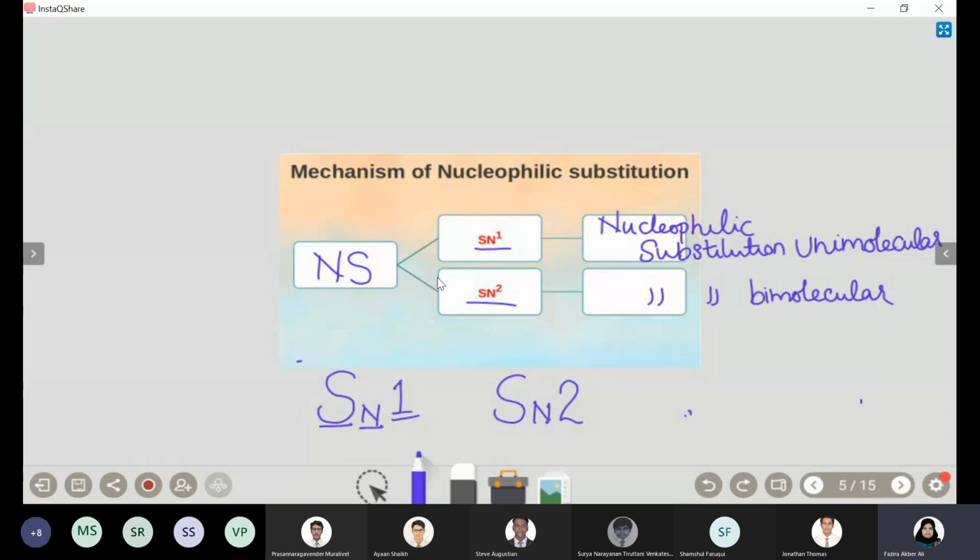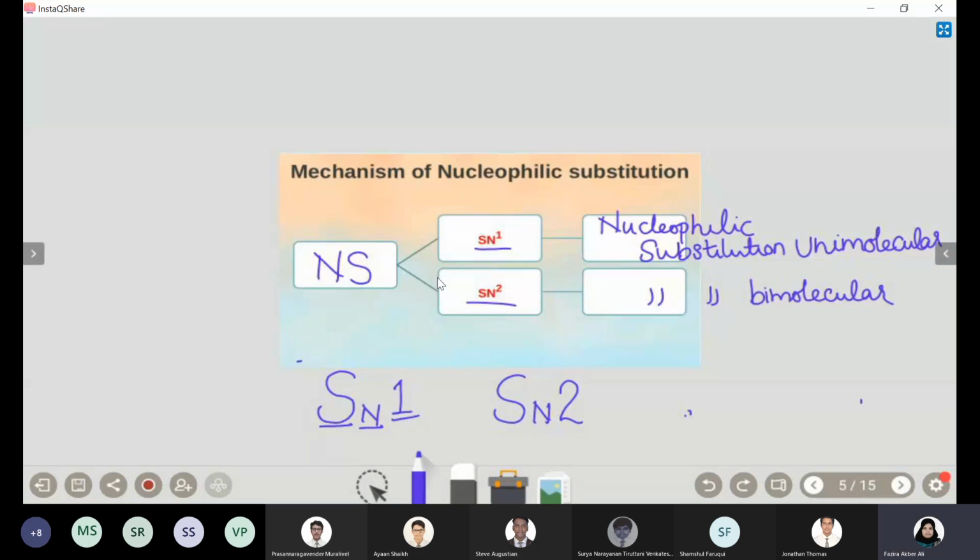That is why the short form together is SN1. You can use this short form. This is very important because in the exam also they don't write the expanded form. They just write SN1 and SN2 only.